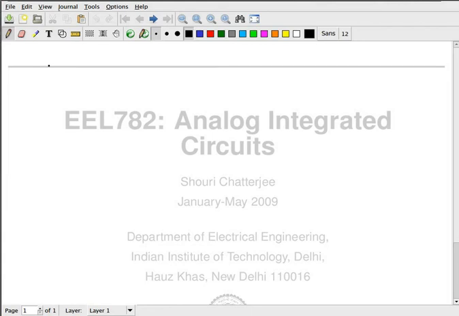No, you can access your email account. On your IIT Delhi email account. It's not there. Okay. Anyway, so I'll have to figure out what's going on. You have registered, right? Your name and roll number are on the registration list. You have registered? So you should be getting an email. Anyway,